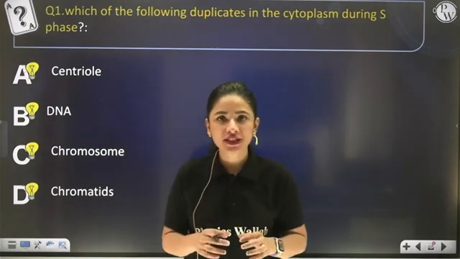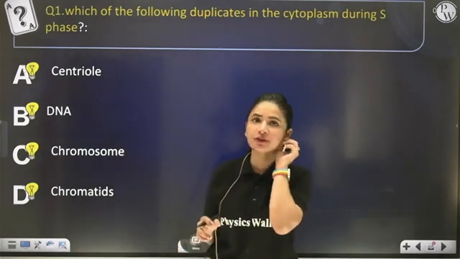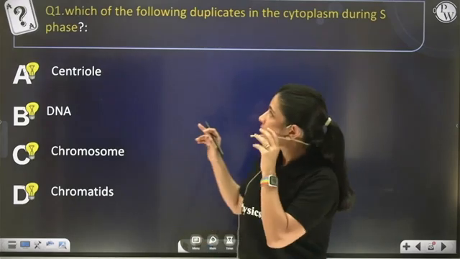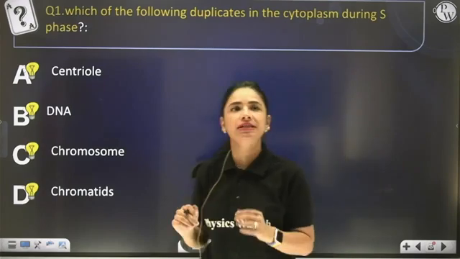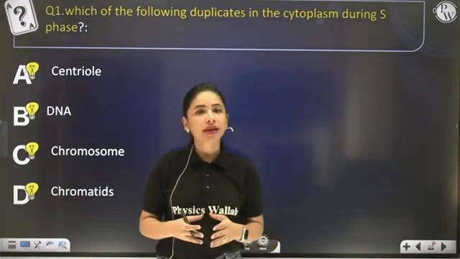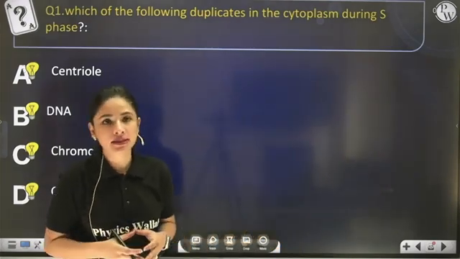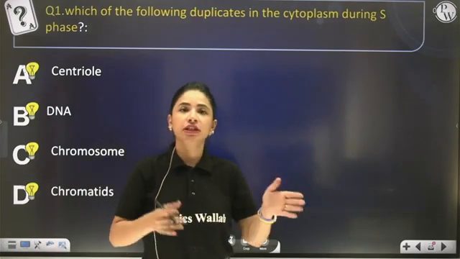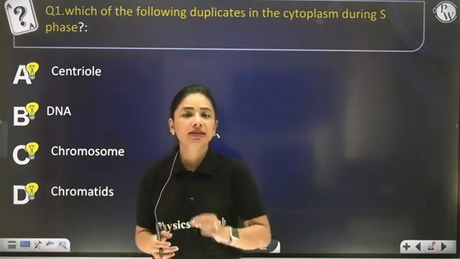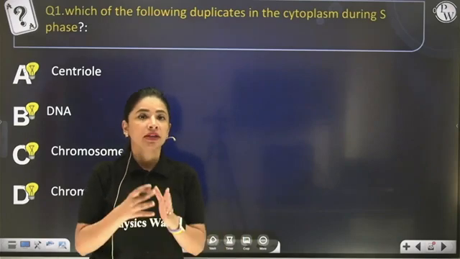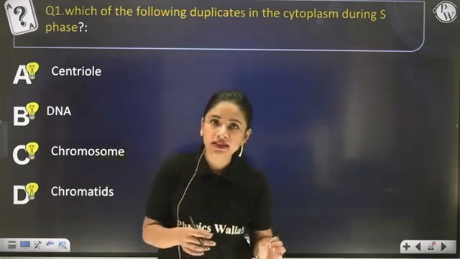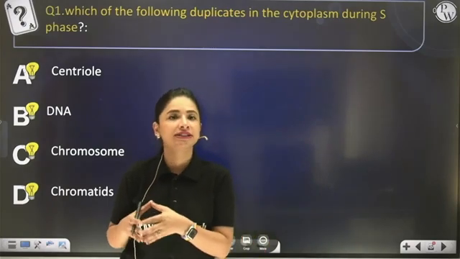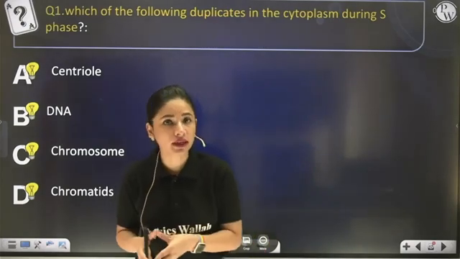So the first question which I am going to discuss related to mitosis is, which of the following duplicates in the cytoplasm during S phase? S phase is one of the preparatory phases which comes after G1 phase, and S phase is characterized by the duplication of the centriole cell organelle in the cytoplasm and replication of the genetic material inside the nucleus.